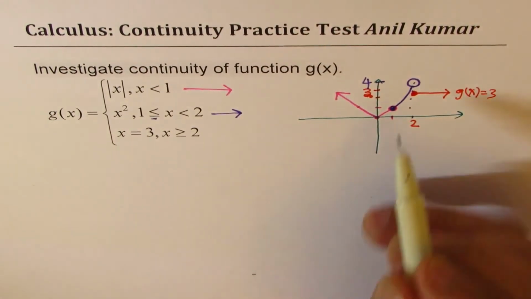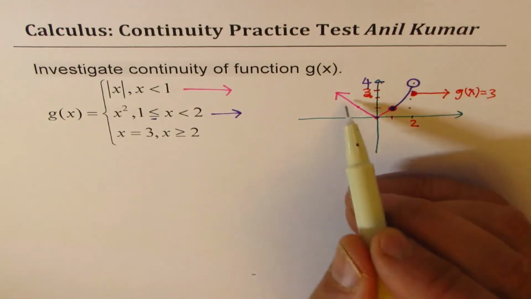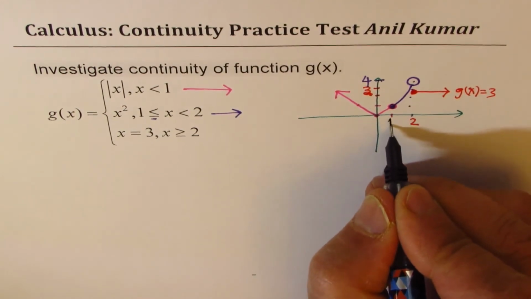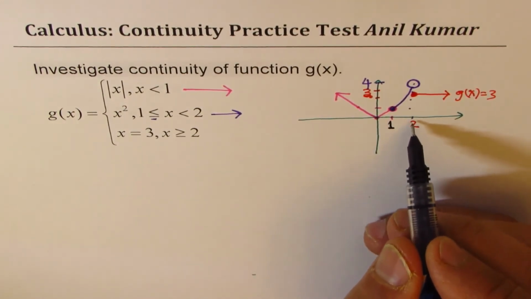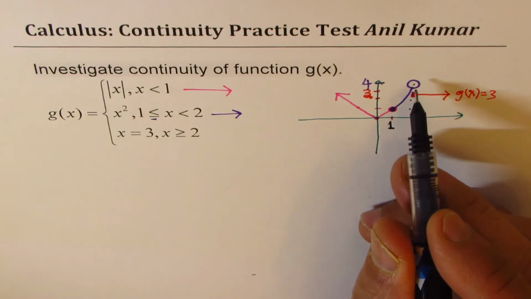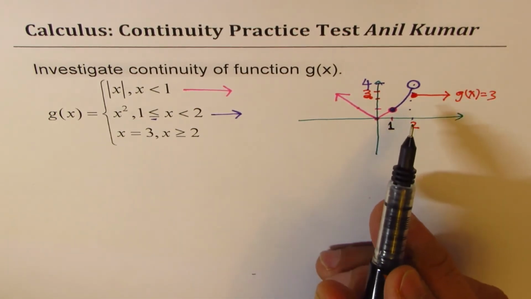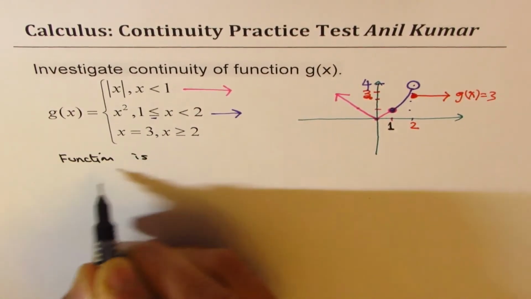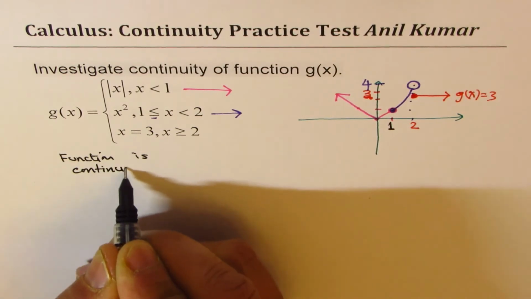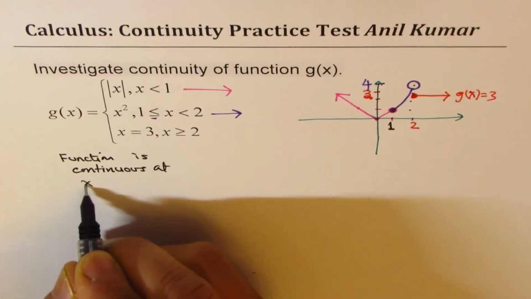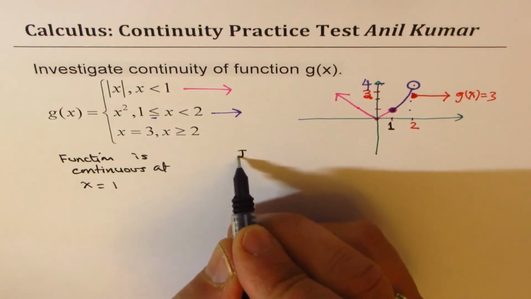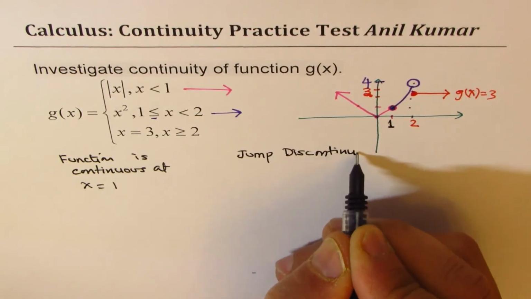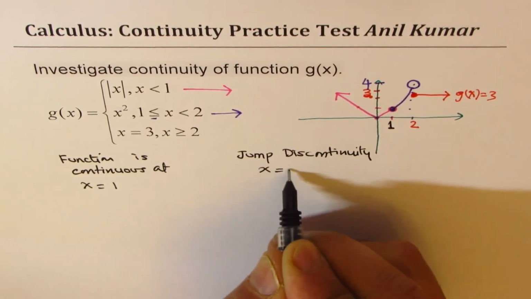Beyond 2. Clearly, you can see that this function is continuous at x equals 1, right? But discontinuous at 2. We have a jump discontinuity. Do you see that? So we can conclude that the function is continuous at x equals 1, and we have a jump discontinuity at x equals 2.